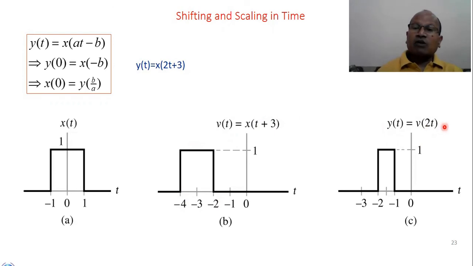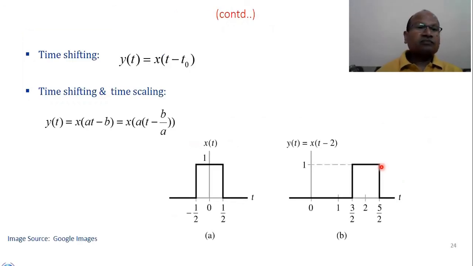So new time domain values will be -4 divided by 2, that is -2, and -2 divided by 2, that is -1. Therefore, the signal is extending from -2 to -1. And since here the constant value is greater than 1, the signal is compressed.